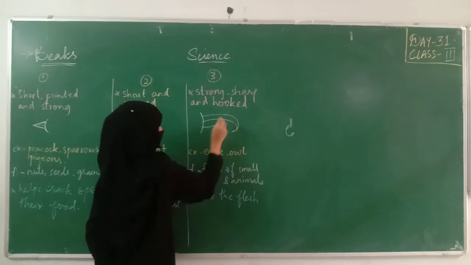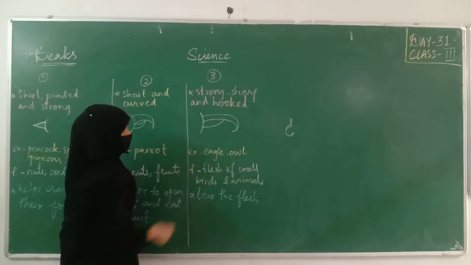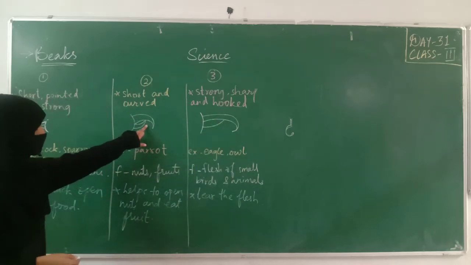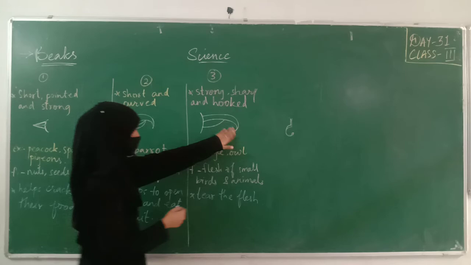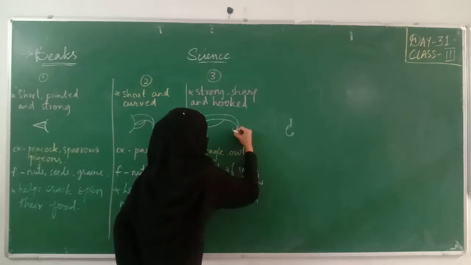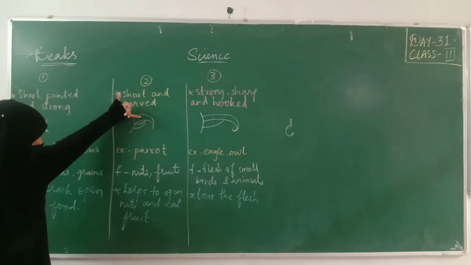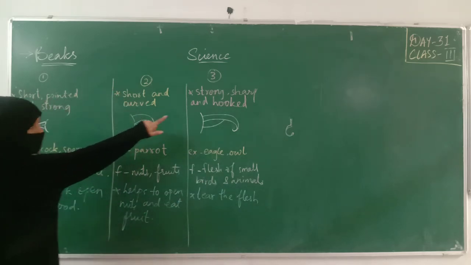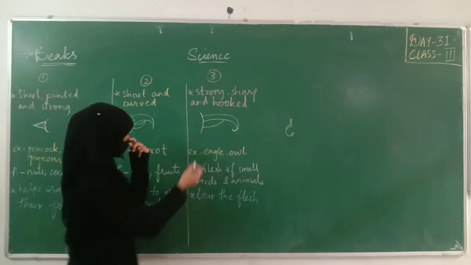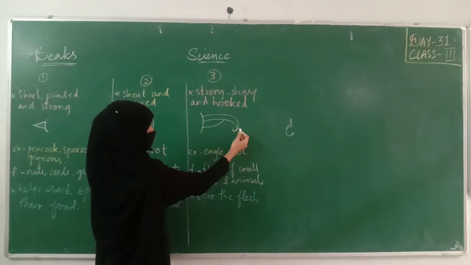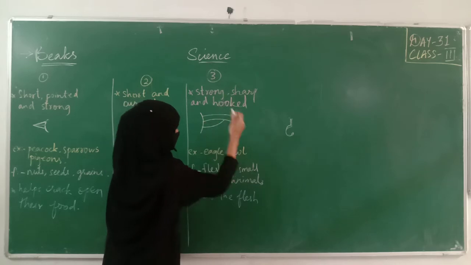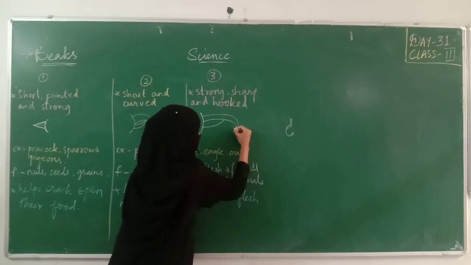Fine. See the difference. This is curved. But a hook will be completely circle type. And here in this beak, the upper part and the lower part both are curved. But for this eagle's beak, only the upper part will be hooked, not the lower part. Something like this.